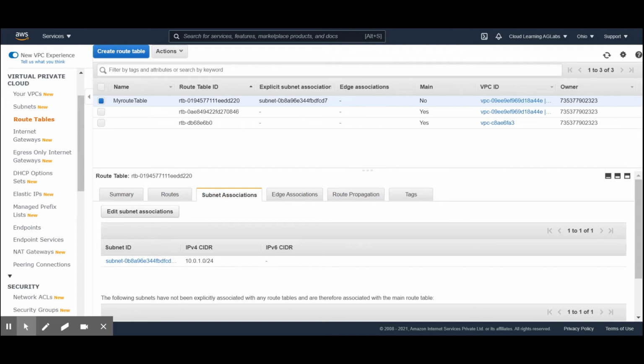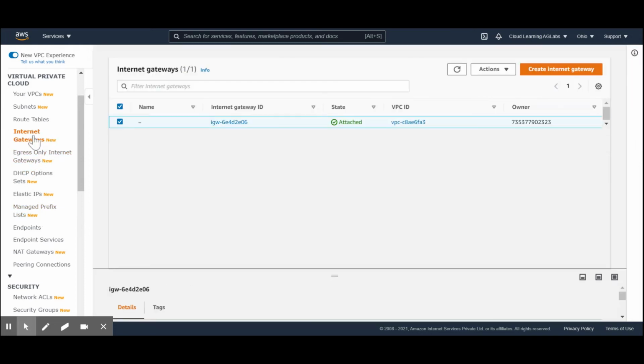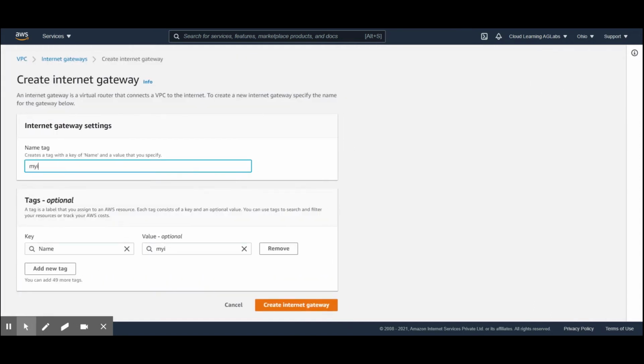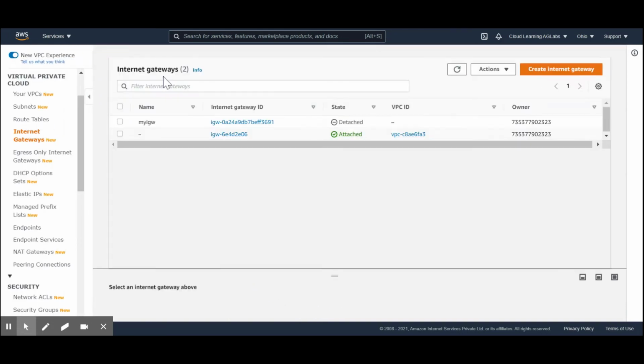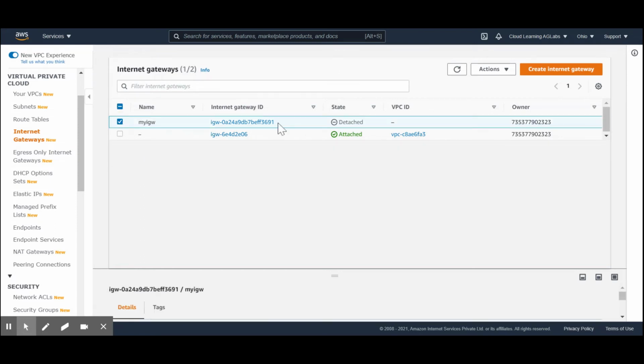But since we have not created any internet gateway until now and have not attached it to our route tables, we have to create a new internet gateway. So we'll name it my IGW and then create an internet gateway. One internet gateway can be associated to a single VPC. If we associate this gateway, then this gateway will not be associated with any other VPCs. That means a VPC can be associated to a single gateway. If we create 3 gateways, then only 2 gateways will be associated with 2 VPCs separately.